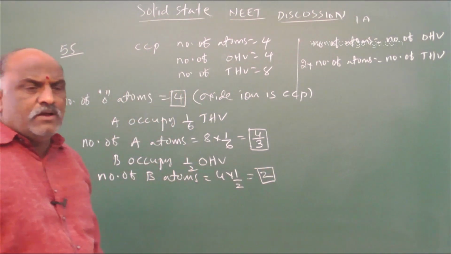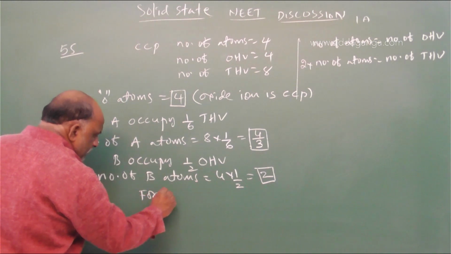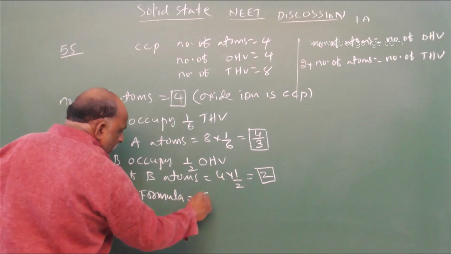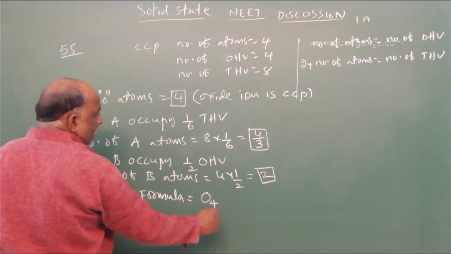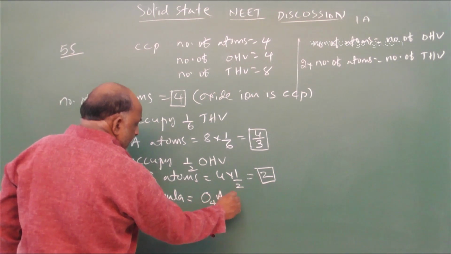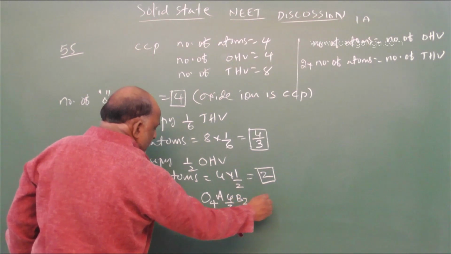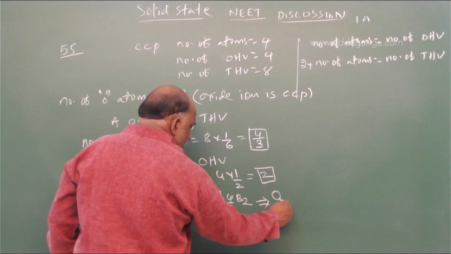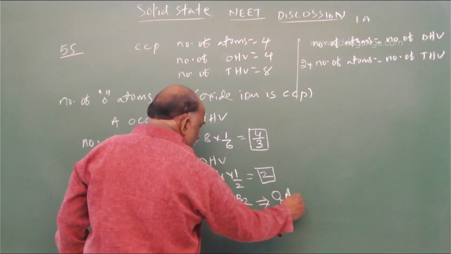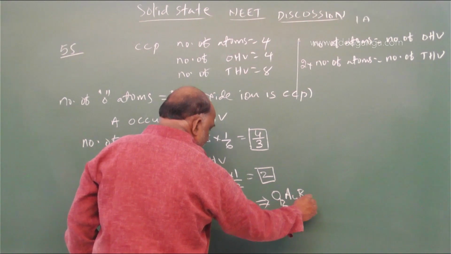So what is the formula? The formula is O4 A 4 by 3 B2, that is equal to O12 A4 B6.